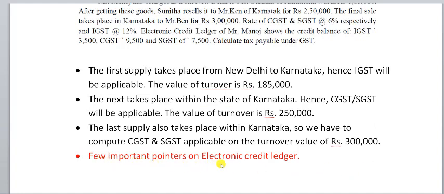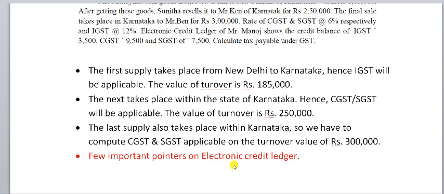Few pointers I wanted to tell you with regards to electronic credit ledger. It is a ledger of input tax credits available under various heads. Usually what happens is you have input tax credits which you can claim, and then you have output tax liability which you have to pay.